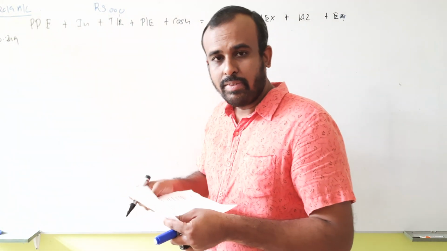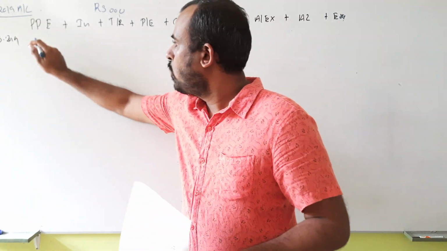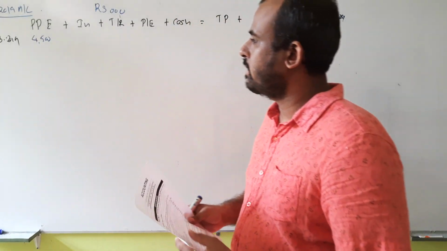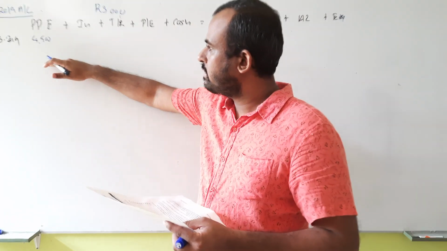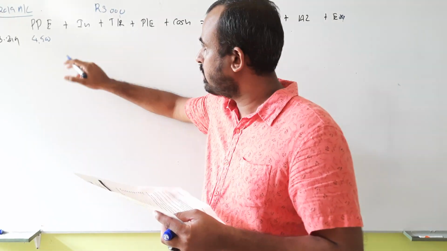What are the balances available here? There's a property, plant and equipment balance of 4,500,000. As per the information given in the question, they have given this at cost because it is not yet depreciated, as this is a just started business.